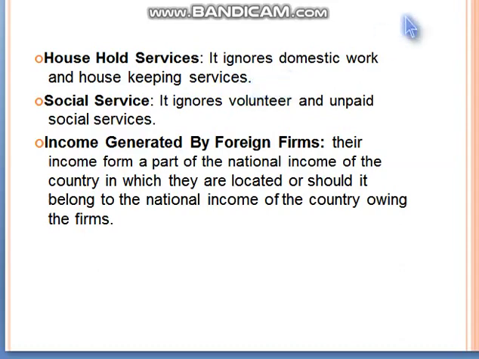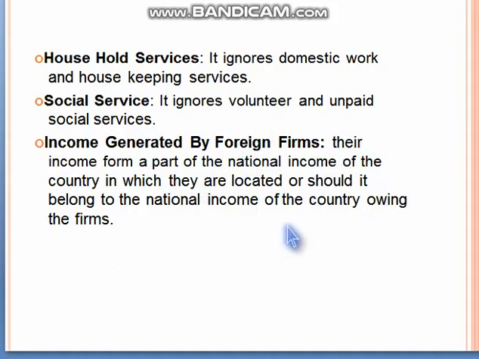It ignores domestic work, housekeeping services, social services, and volunteer and unpaid social services. Last, income generated by foreign firms. Is their income a part of the national income of the country in which they are located, or should it belong to the national income of the country owning the firm?